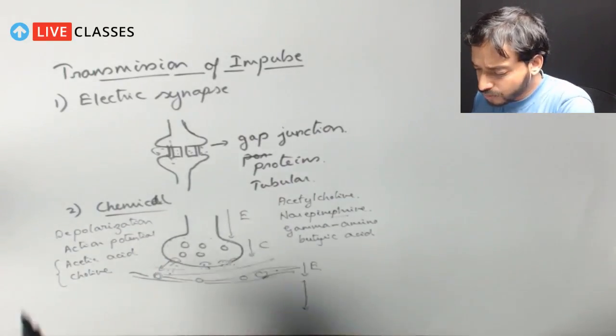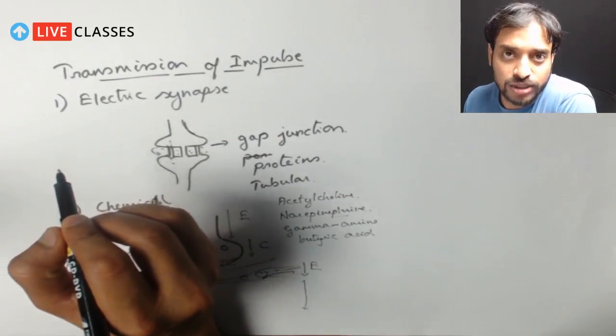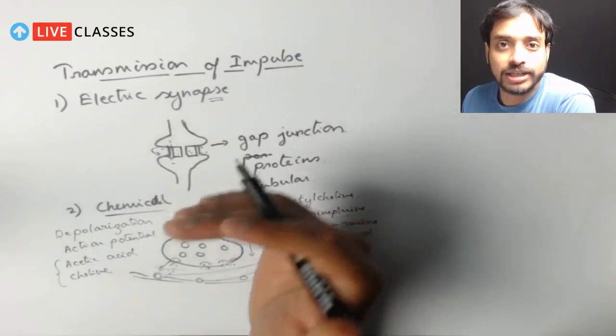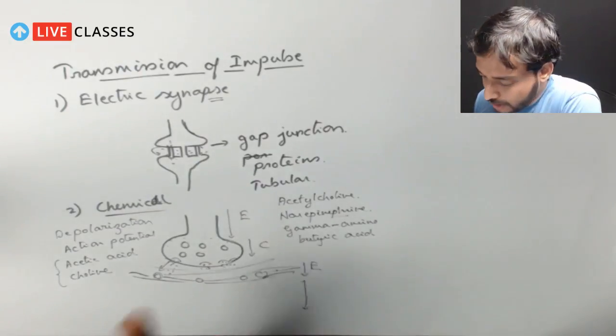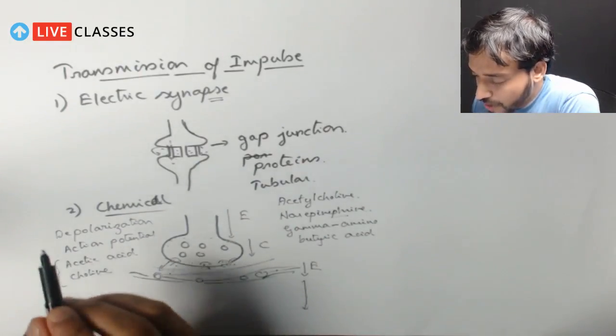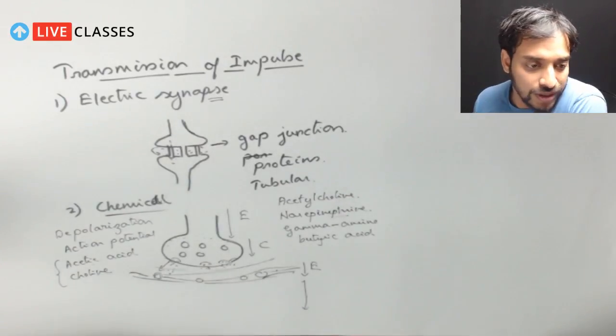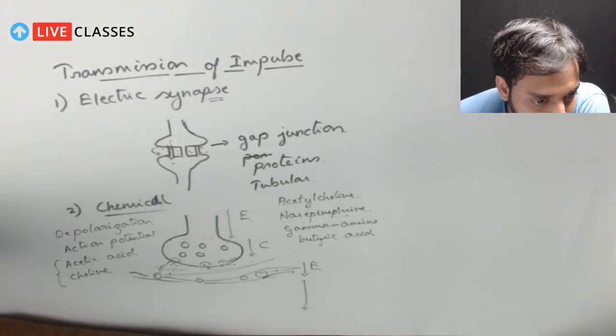So this is a very important area in which students get very confused about what is synapse, what is the synaptic cleft, what are the different types of transmissions. So I think in today's session we have covered that main part of this discussion. So keep posting your questions. Let me see what questions you have.